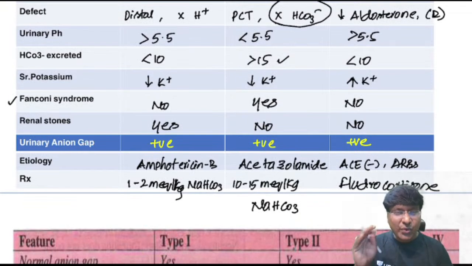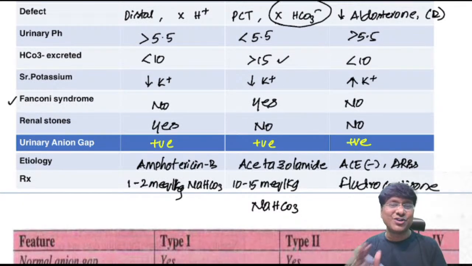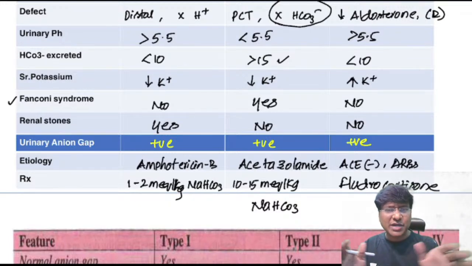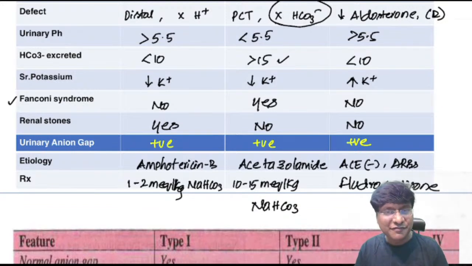So this is a quick recap of all the forms of renal tubular acidosis: type 1, type 2 and type 4. Type 3 is a rare condition, and in type 3 you have a mixture of type 1 and type 2 features. Okay, so that finishes your renal tubular acidosis.